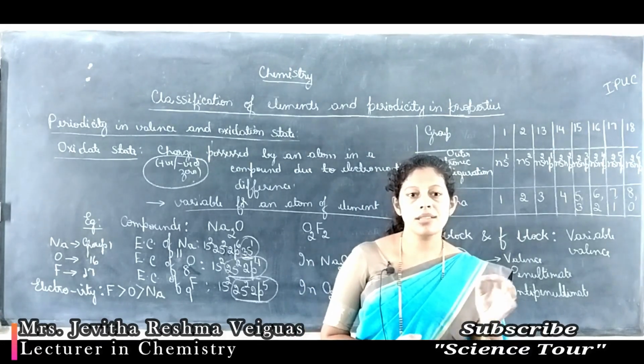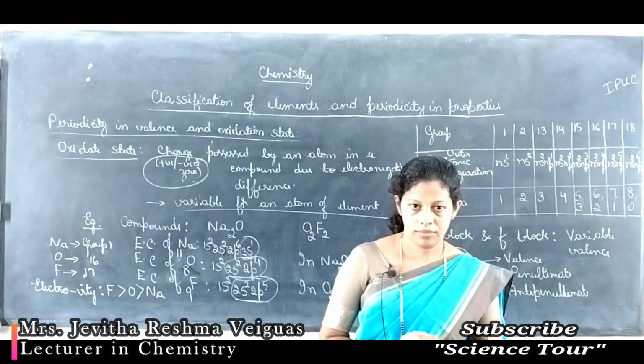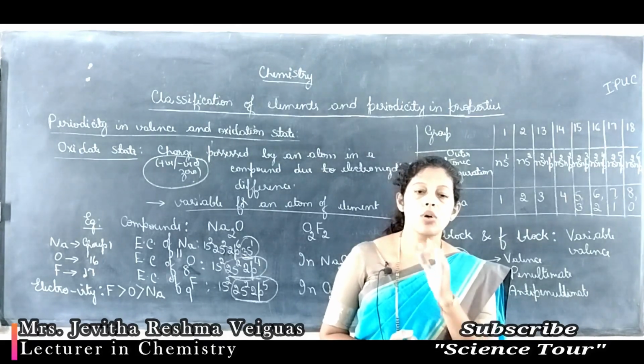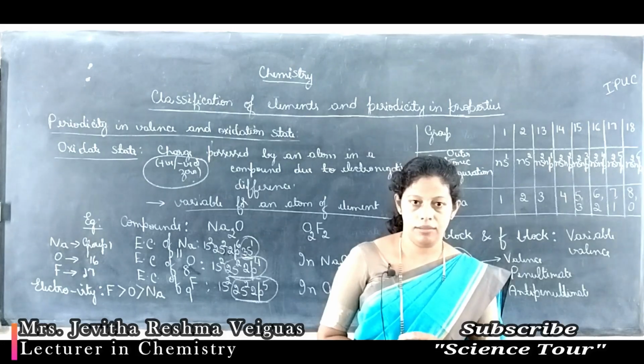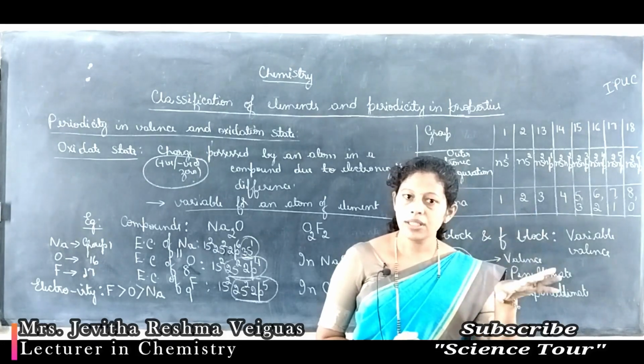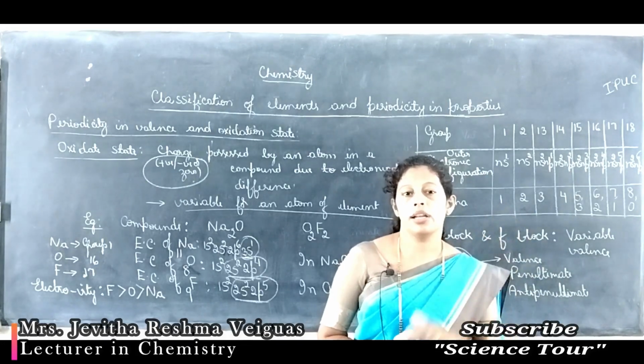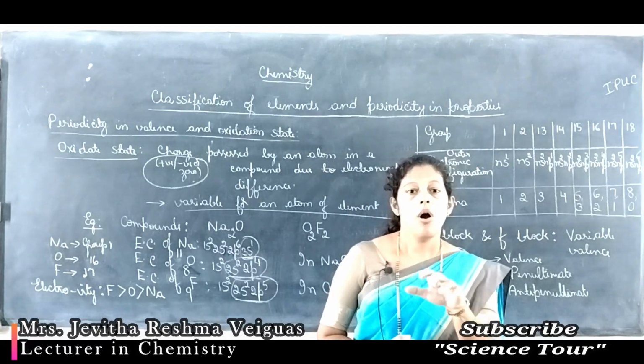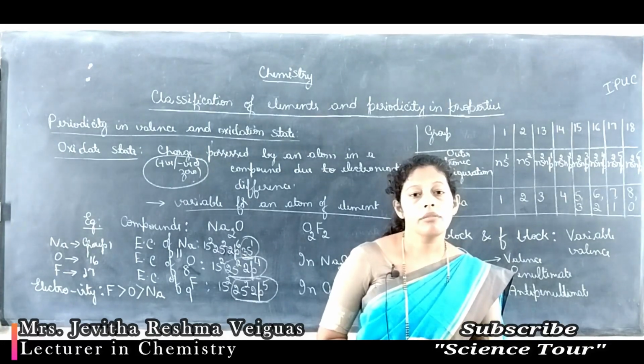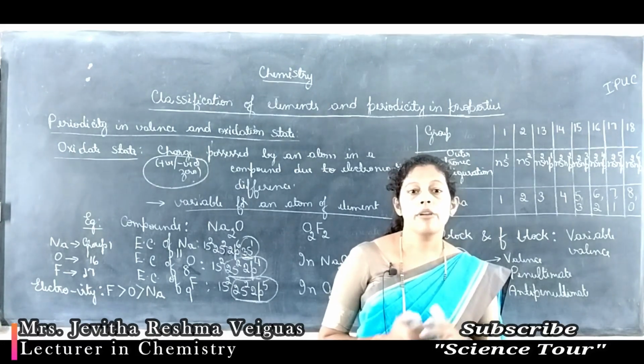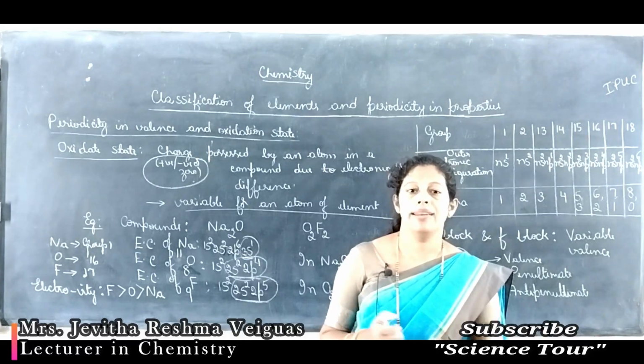Valence is a number without a sign. Oxidation state is always a number with the sign. Valence is the same for a particular element. Oxidation state varies from one compound to another.